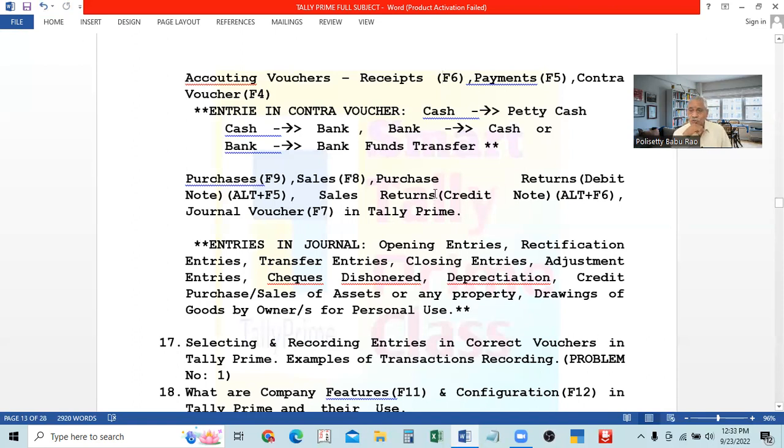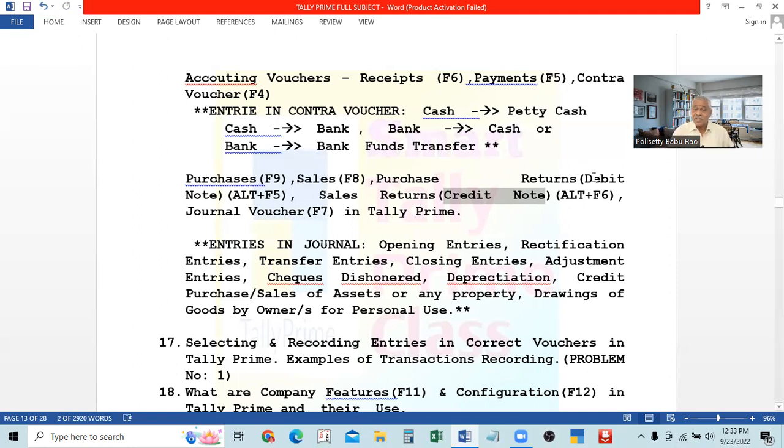When we sell the goods, we debit the other party. The customer or the buyer is buying from us. His account is debited and sales is credited. His account was debited when we sold to him. So when the goods are returned back from him, his account is to be credited. We have to give back the money. That is why the voucher is called credit note, informing that we accepted the reasons you gave and we are crediting your account. Like that, we will mention it in the note and send that credit note to you.